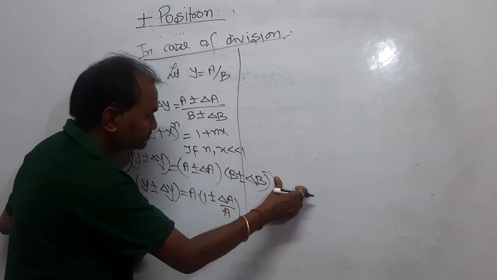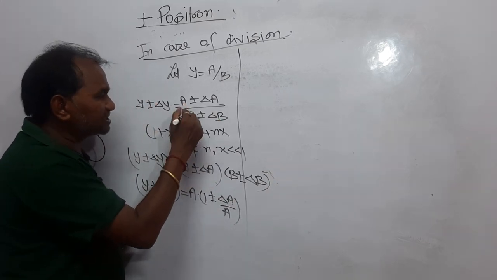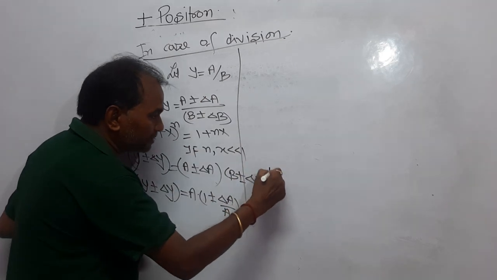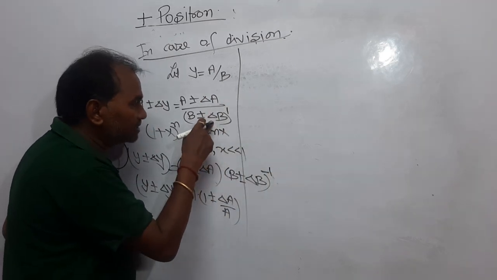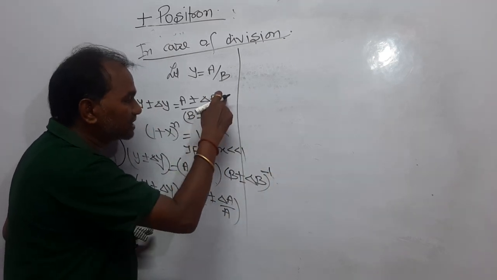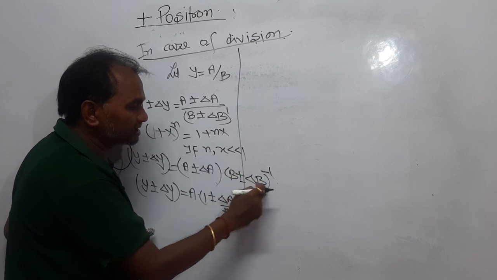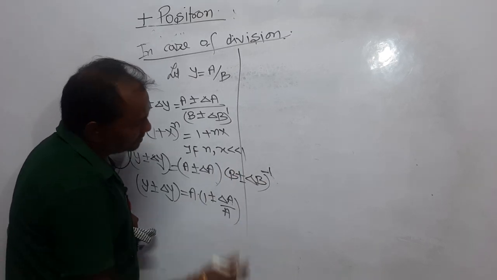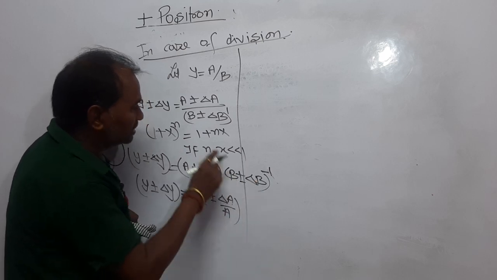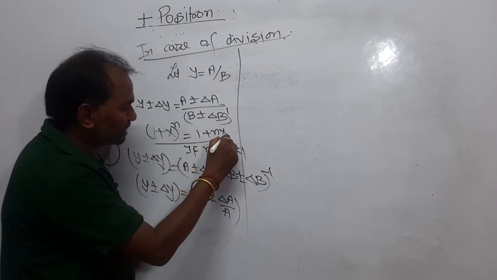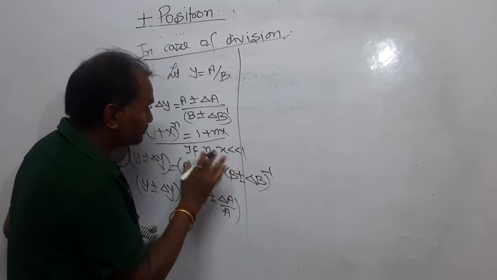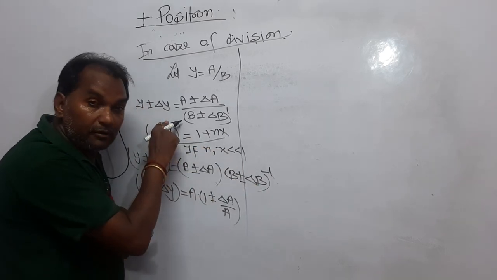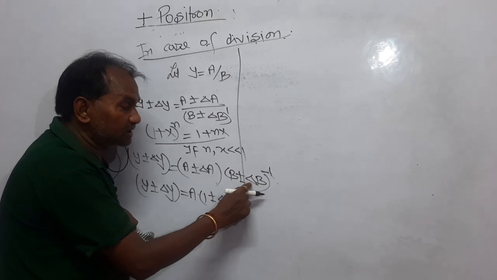In the similar way, it's the inverse. You have brought this term to the numerator, so it will become a power. Here is the power 1. When you bring this to the numerator, it will become b plus minus delta b to the power minus 1. Dear student, now look here. It is just applying the first order binomial expansion, but you cannot apply it right now. It is 1 plus x to the power n, and here it is b plus minus delta b.